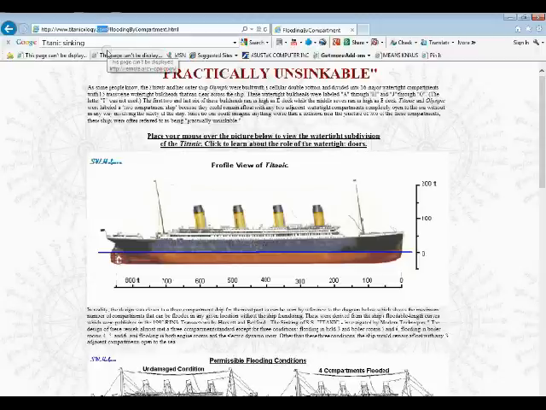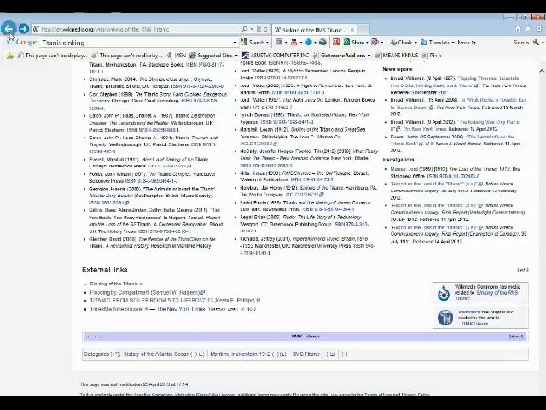Again, it is a .com. Anybody can create a .com. And there is no author, no company's name on here. There's nobody to give credit for this. So I'm simply going to go back because it is not a reliable source and I'm not even going to look at it. I'm going to go down to the third link.